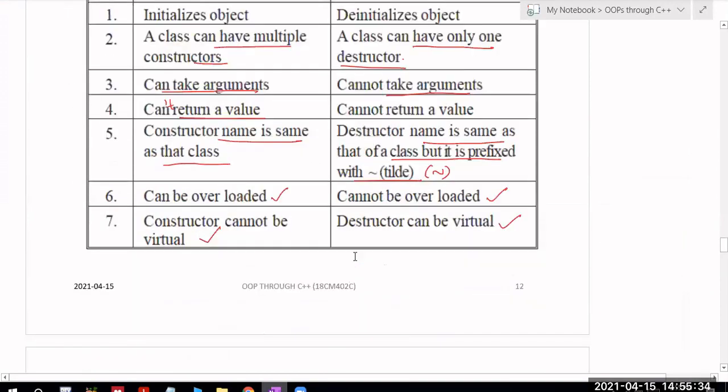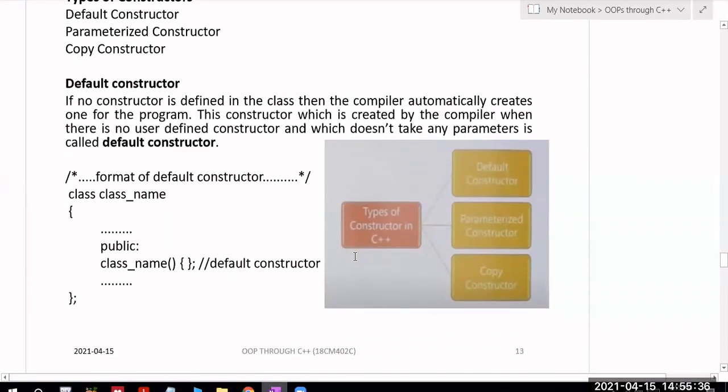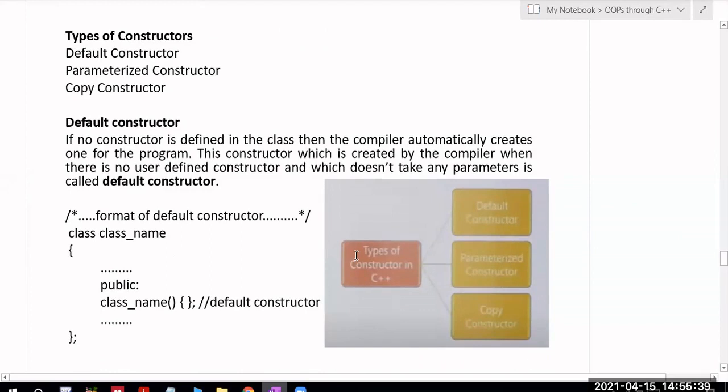Right. So we have seen this example and these differences. Now I will go to the next topic, that is, what are the different types of constructors.